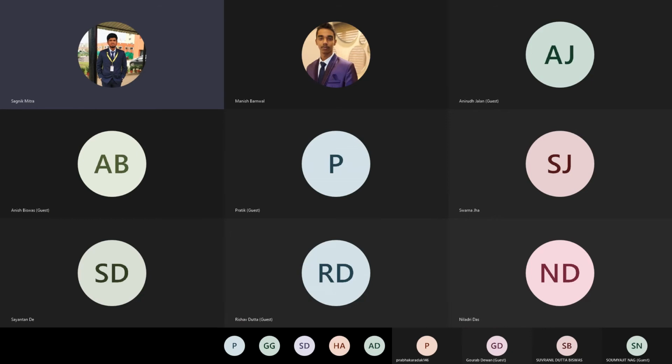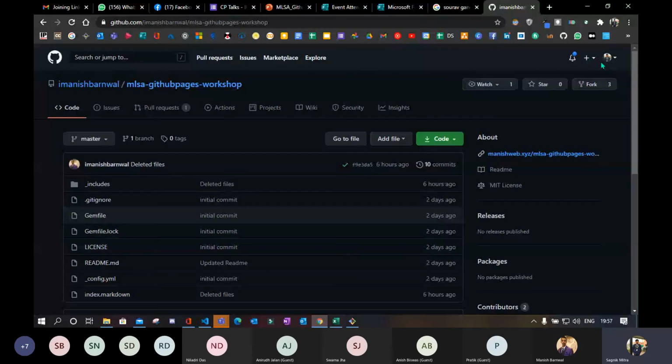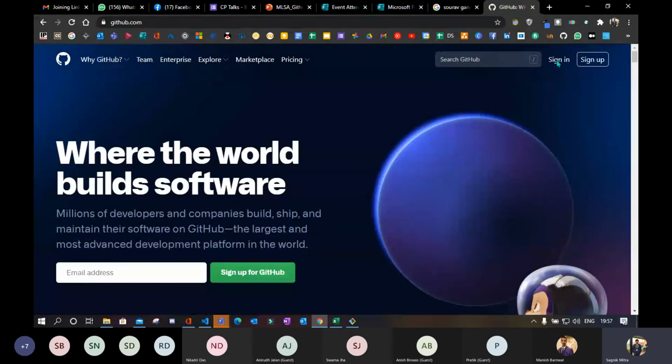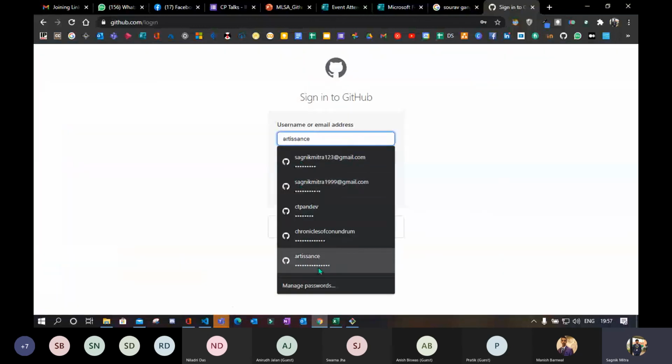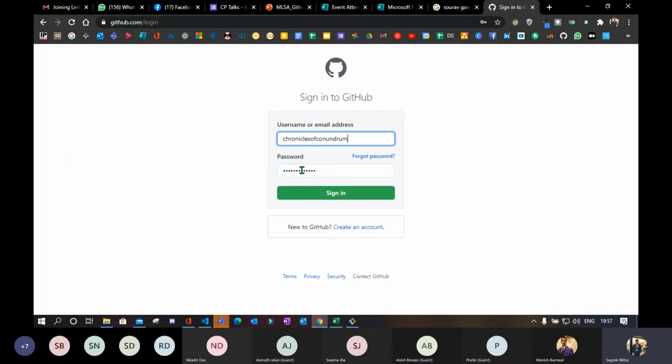So now guys who are watching the recording, in the previous portion I showed how you can do it with Git and VS Code. And if you don't want to follow all this, you need to follow all this because this is how things are done. But if you don't need to follow, you can simply do this. You can sign in with your account. So let me sign in with this.